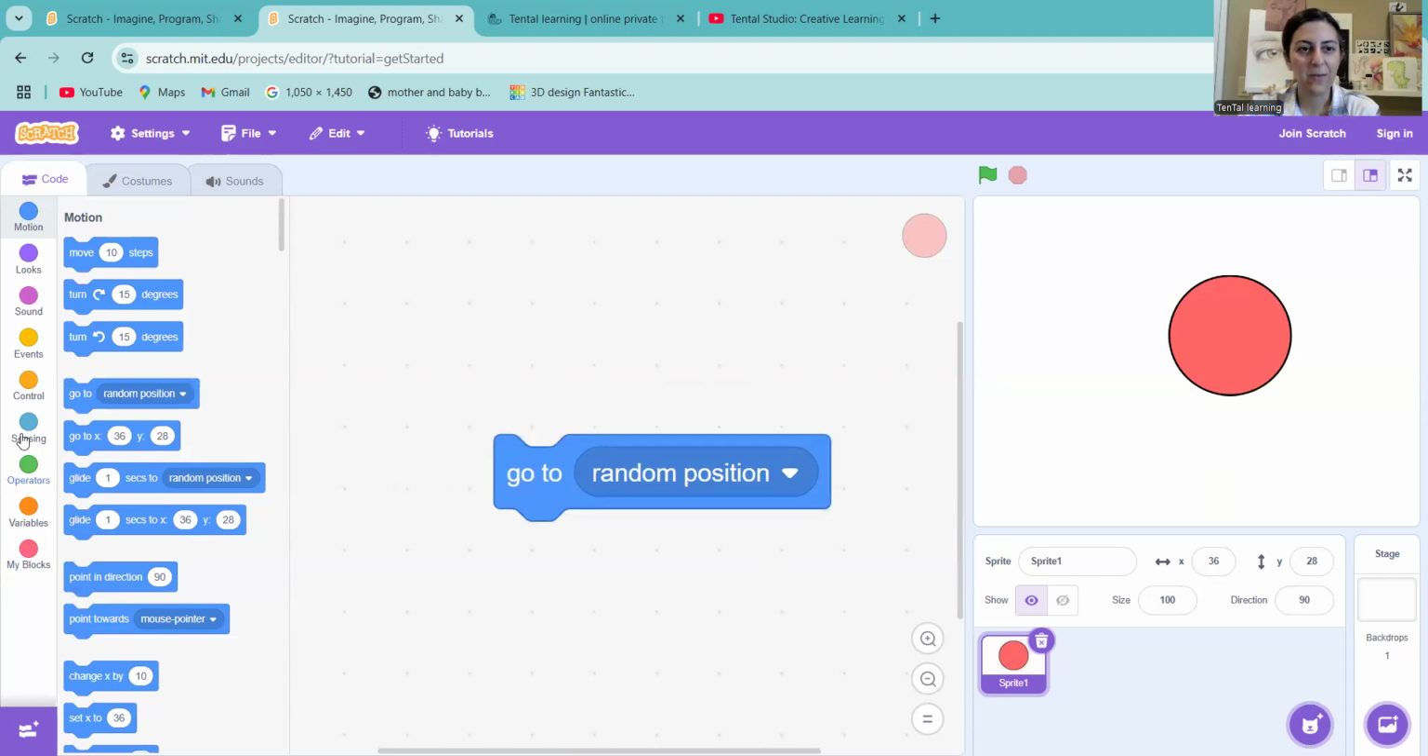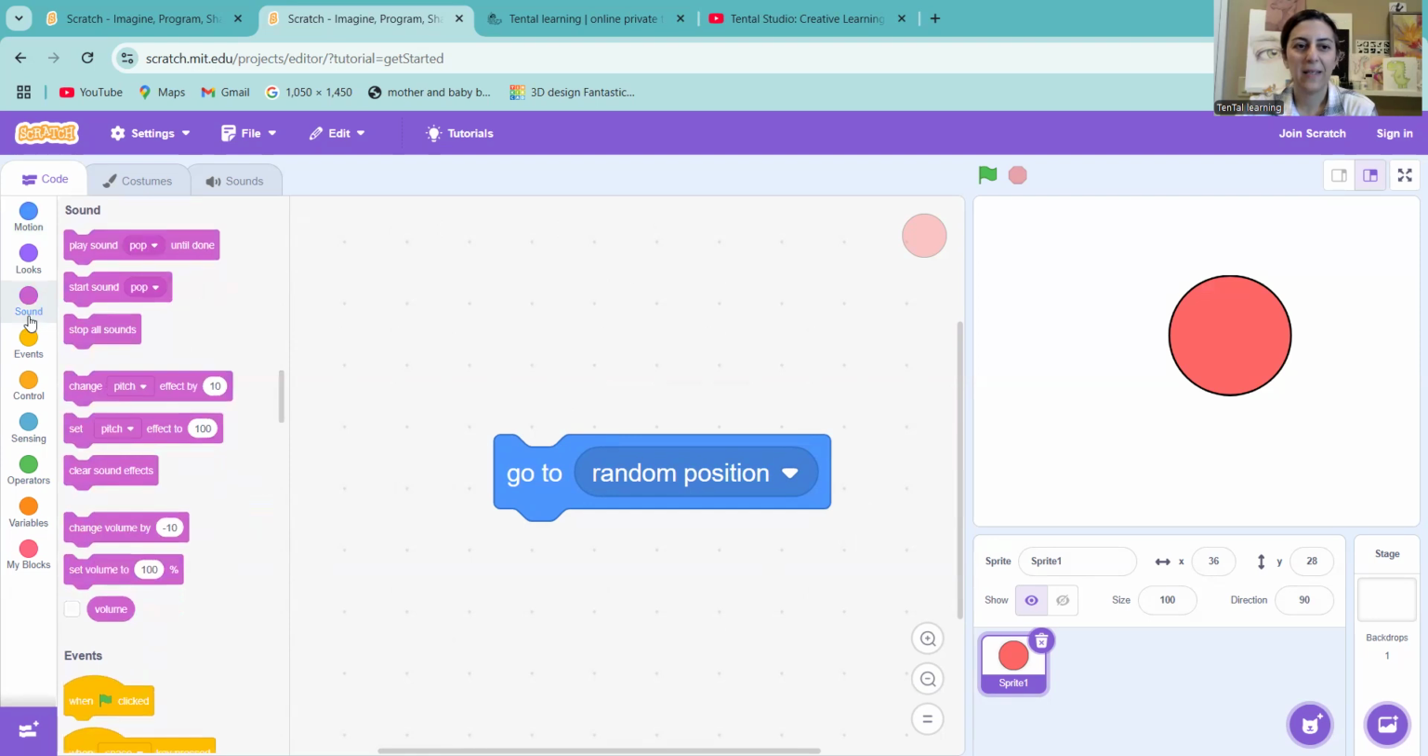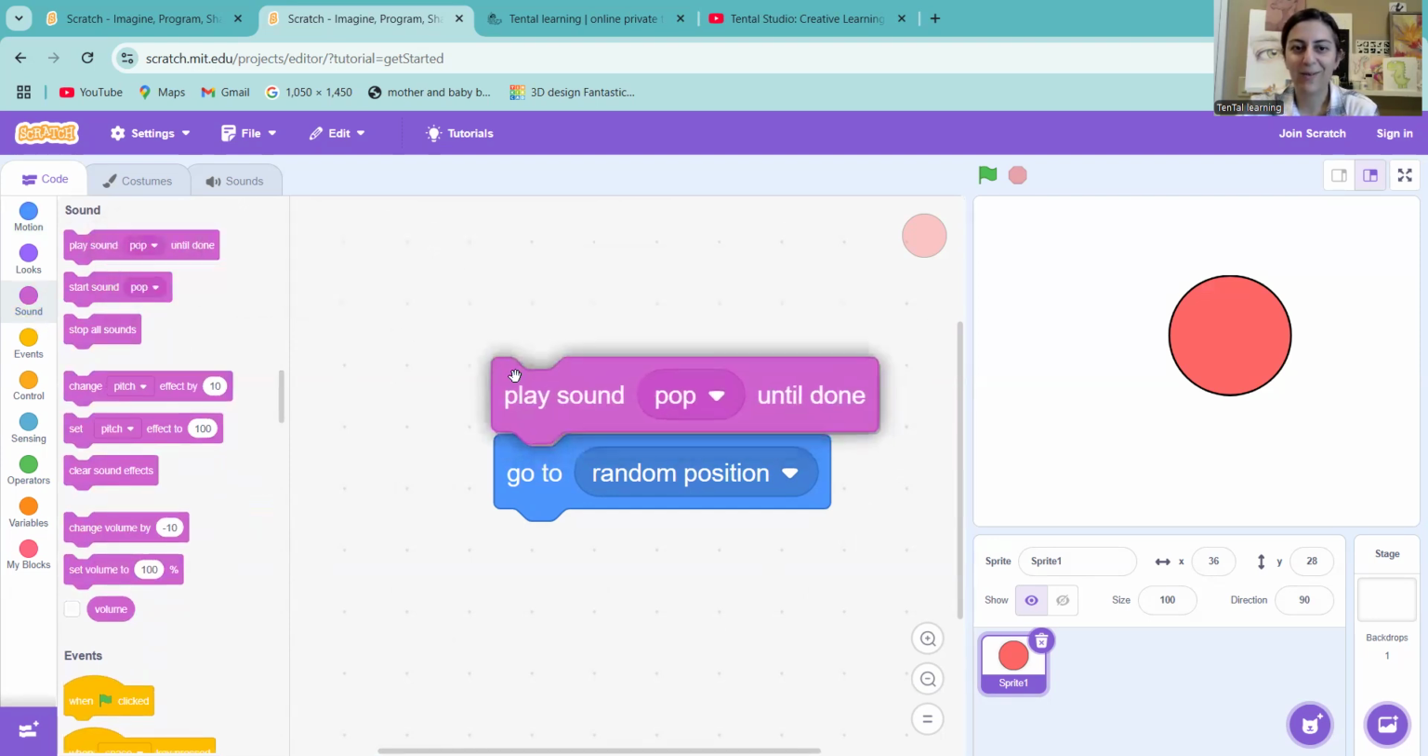The next thing we need to do is to bring the sound, which is here. Click this circle sound and then grab the first code. Play sound pop.